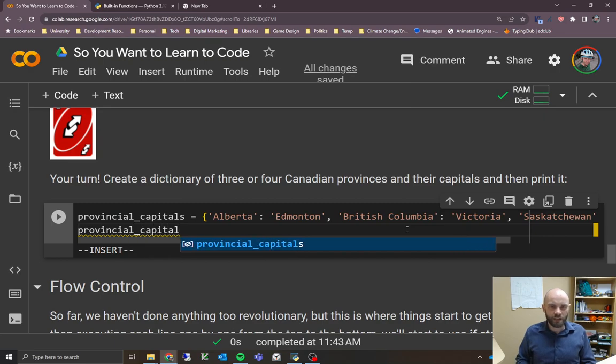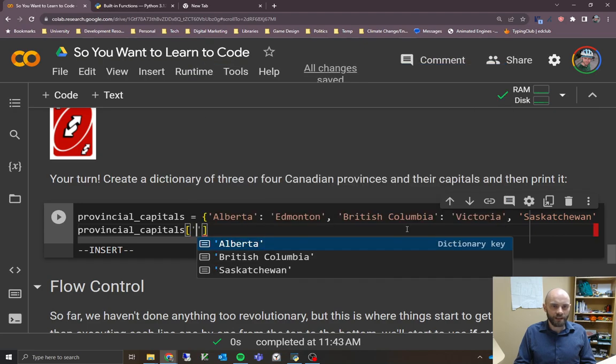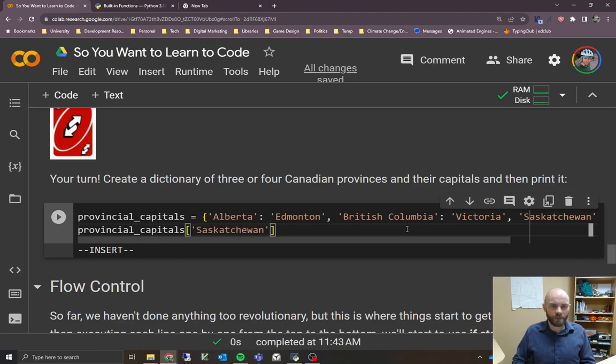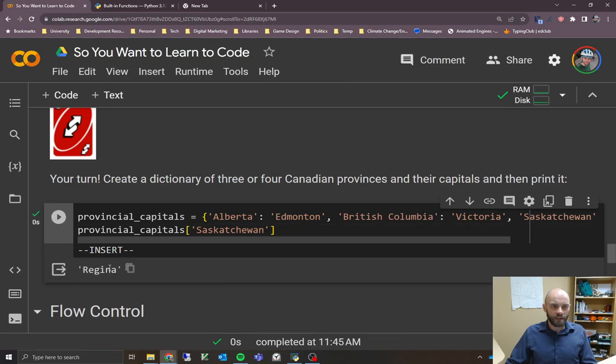And you can see there's an autocomplete thing there as well. If it's suggesting something to you, you can just hit tab to automatically fill that in. So we want to get something back. Let's say we want to look up the capital of Saskatchewan. So we'll use our opening bracket, and then our string, we're going to pass in the key. And it very helpfully is giving us our examples here. So I'm just going to choose this one here from the list. That's something that's kind of nice about Colab, that it gives you those autocomplete suggestions sometimes. So we'll run that, and it gives us back Regina, which is what we expect.